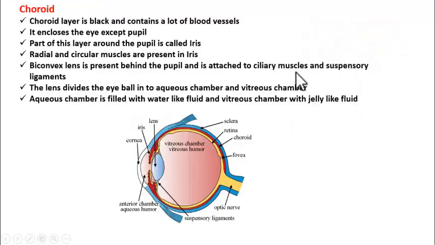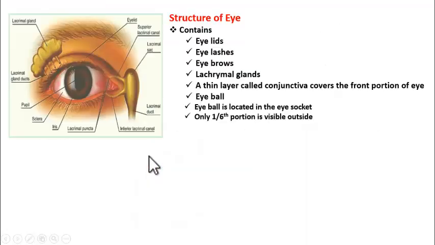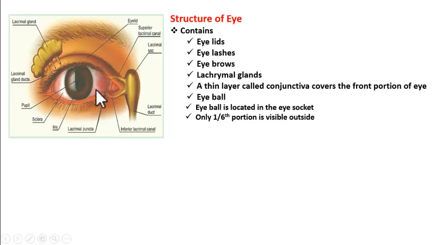Now this iris is actually made up of radial and circular muscles. So what is it made up of? Radial and circular muscles. Depending on the availability of light, the radial and circular muscles of the iris contract and relax. As they contract and relax, the pupil size differs. When they contract, the pupil size decreases. When they relax, the pupil size increases.